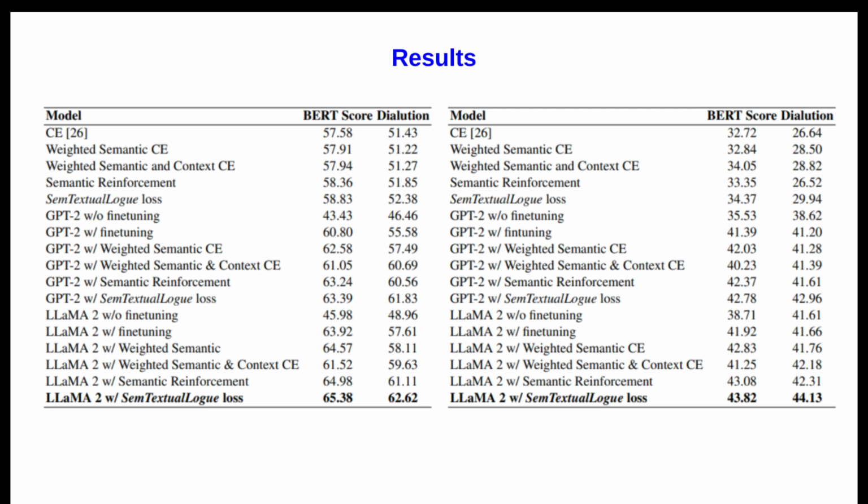Not only with the token based metrics, we also consider BERTScore, which is an available embedding based metric, and the dilution metric, which considers not only semantics for the generated and goal sentences, but also the contextual relevance of the generated sentence. So we found that in both settings on both datasets, our final model, the semtextual log loss function, is way better than any other setting.